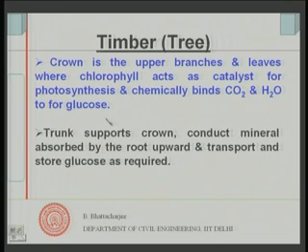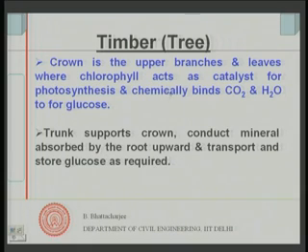The trunk is the next level, which supports the crown and conducts minerals absorbed by the root. The root absorbs minerals from the ground and the trunk transports them upward, and also stores and transports the glucose generated in the crown by the leaves, as required.